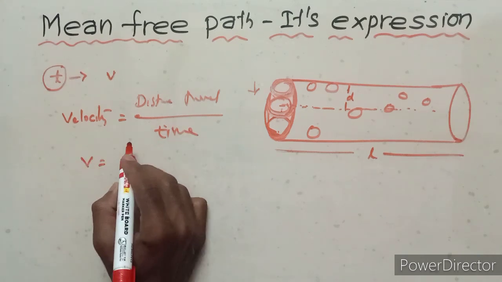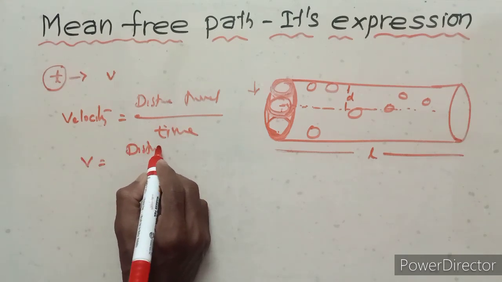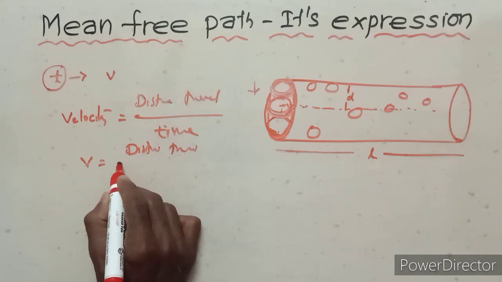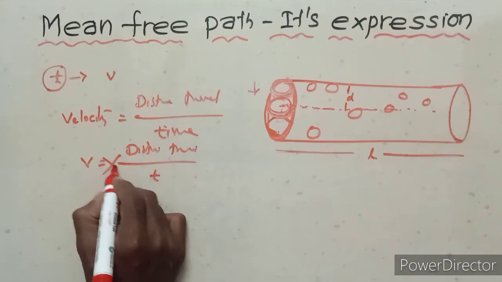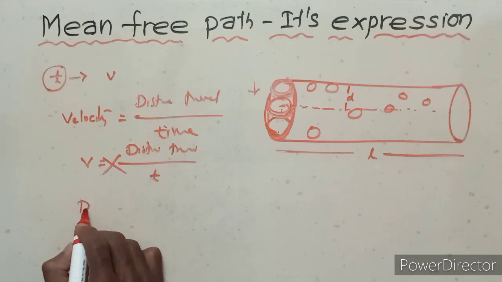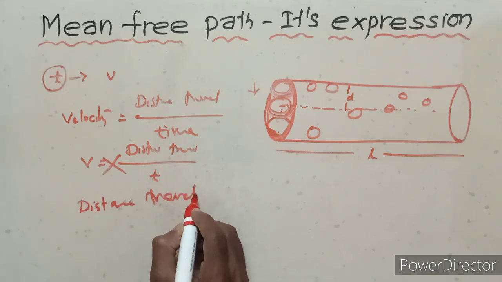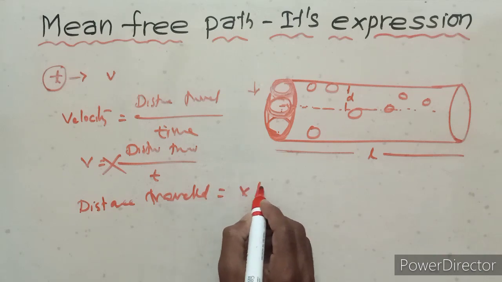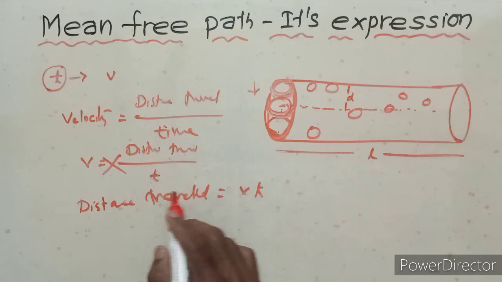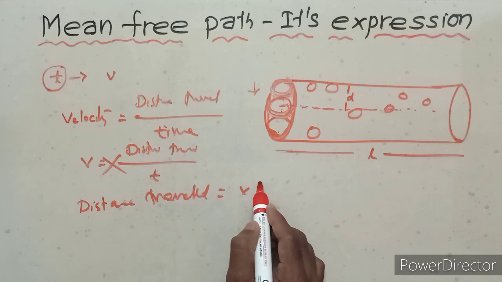Velocity is v, and the time is t. So by cross multiplication, the distance traveled equals vt.